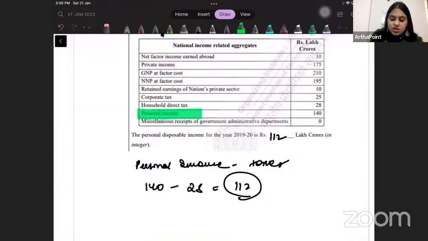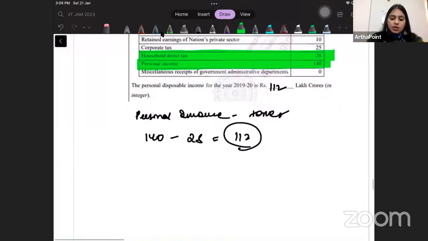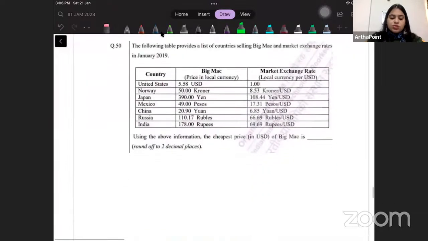This is my personal income and this is my direct taxes. Only this is required for personal disposable income. But most of the students got it wrong because they did not know the formula. They started from some private income and they did something with it. Okay, now come to the next question.